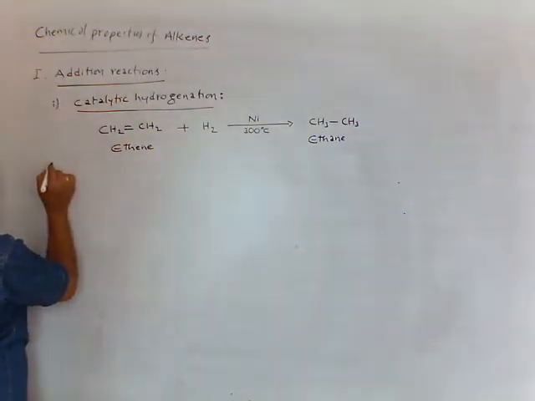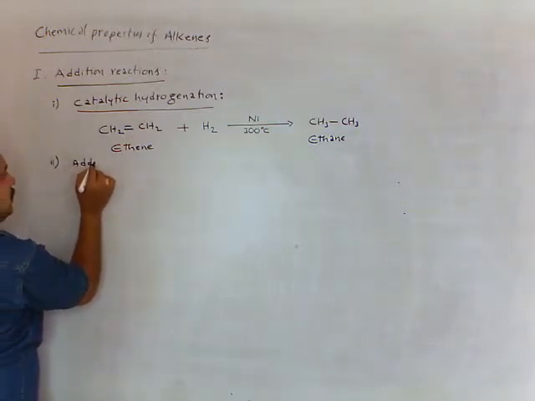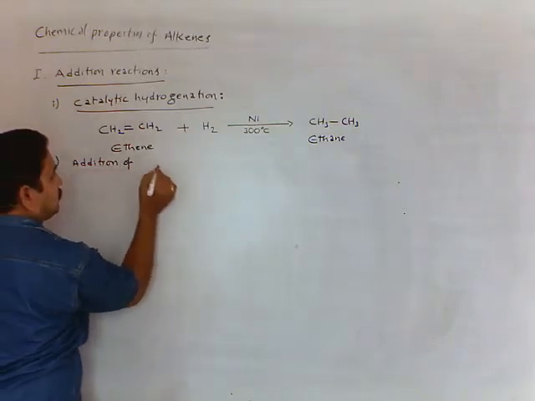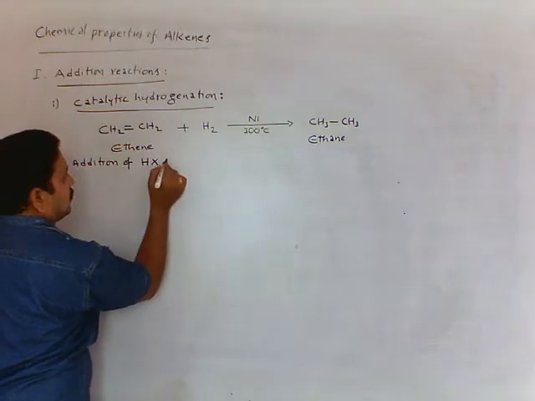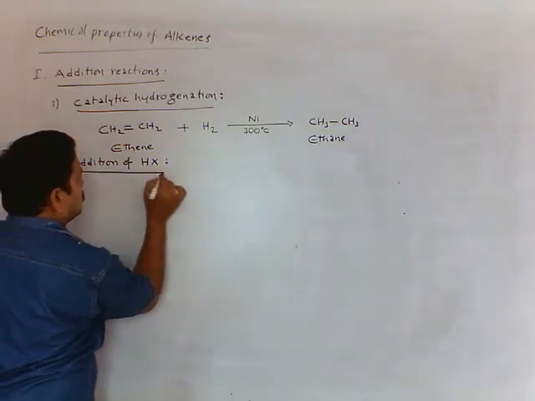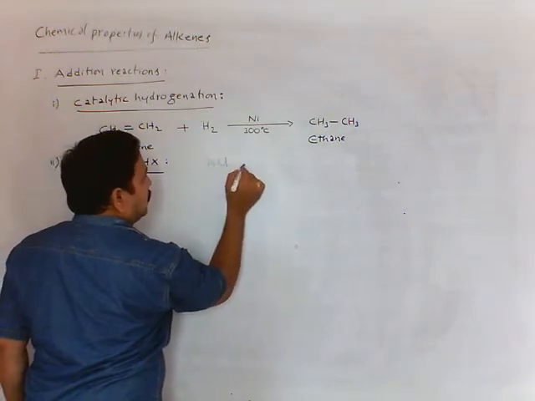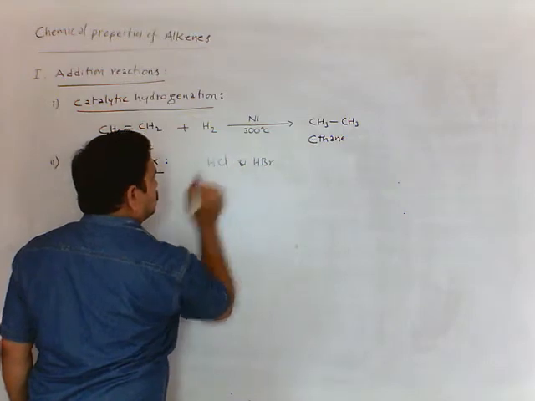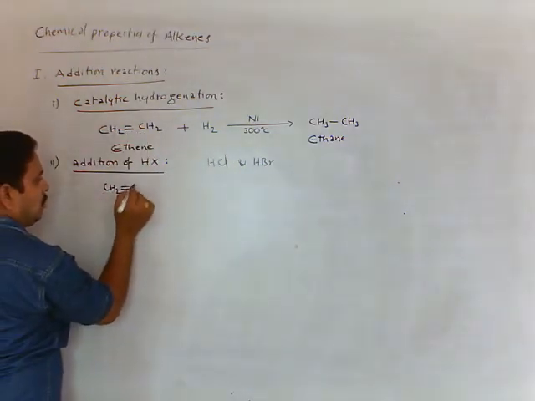Second addition reaction is addition of hydrogen halide. In this we are taking HCl and HBr. See, this is CH2 double bond CH2.